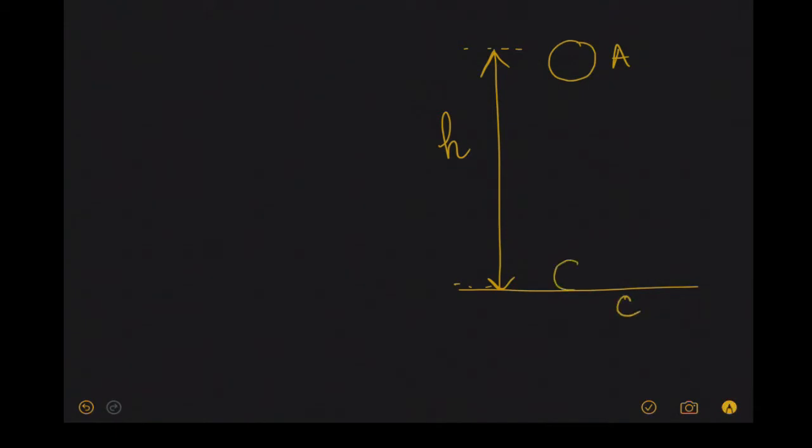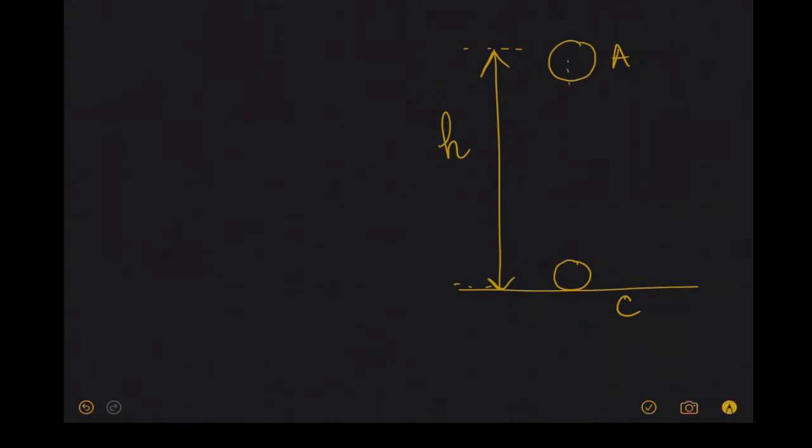Let this be my ground level. I am dropping a body from a certain height. Say this height is h. I will drop this body. This is a free falling body. I will drop this body to the ground, say from position A to position C. So it is a free fall.